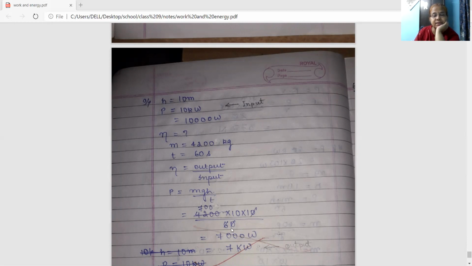So divided by 60, a 0 is there in the numerator and denominator, so we can cancel this 0. 6 7s are 42 and 2 zeros are there. So now you are getting 700 into 10, that is 7,000 watt. It can be written as 7 kilowatt.